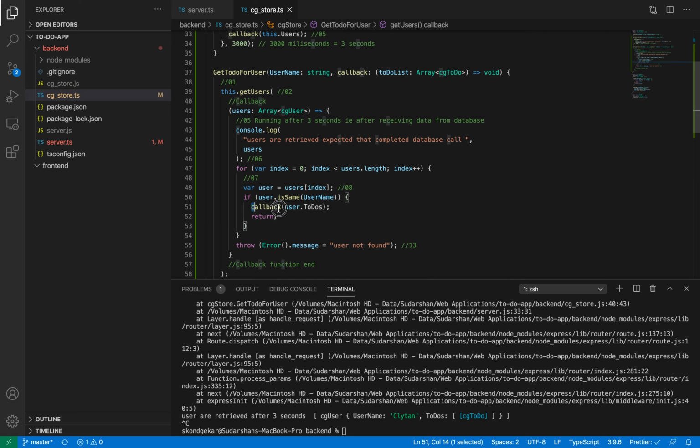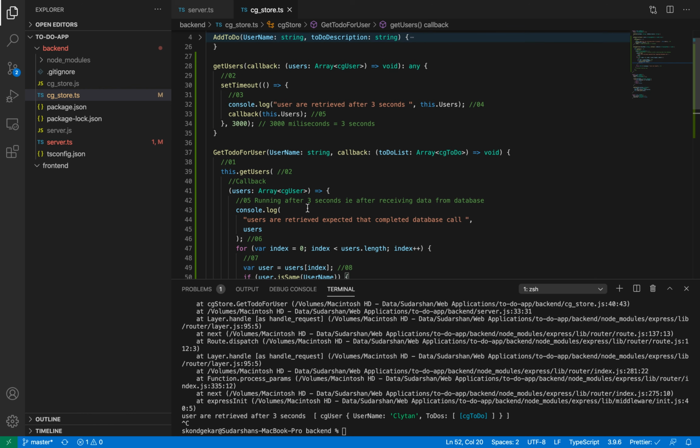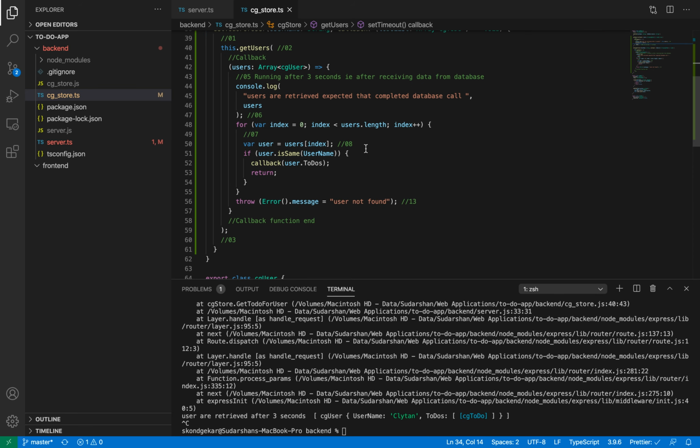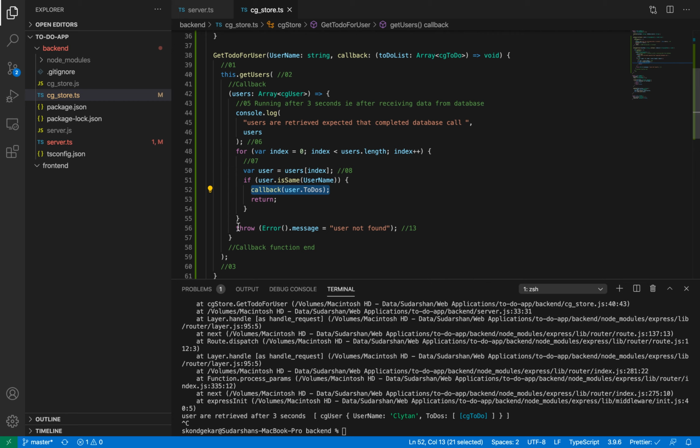After doing a callback, you should always return, because I don't want anything to be executed after calling this callback. Here as well I should return. Make a habit of returning after callback. So if I get the same user, I'm going to call back those to-dos for that user, otherwise it will throw an error anyhow.